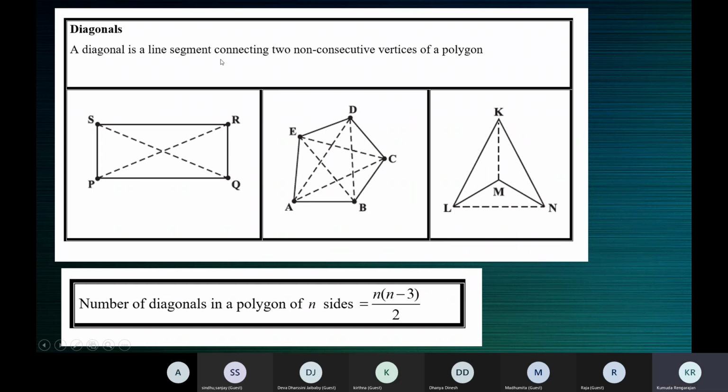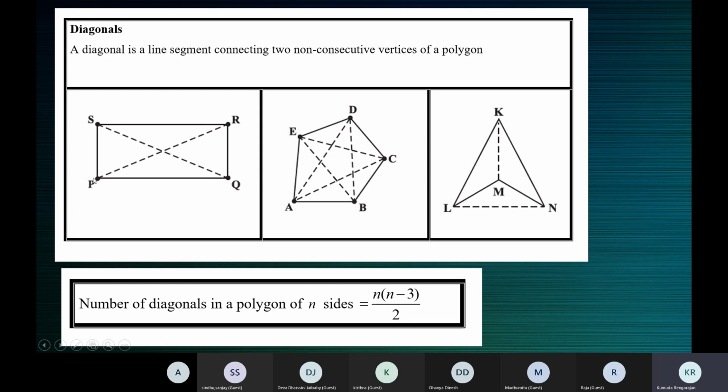So a diagonal is a line segment. What is a diagonal of a polygon? A diagonal is a line segment connecting two non-consecutive vertices of a polygon. So let's understand the meaning of this phrase, non-consecutive vertices. Let's take up this rectangle PQRS. This is a quadrilateral. This is a polygon. PQRS is a polygon, and PQRS is a quadrilateral. Further, PQRS is a rectangle.